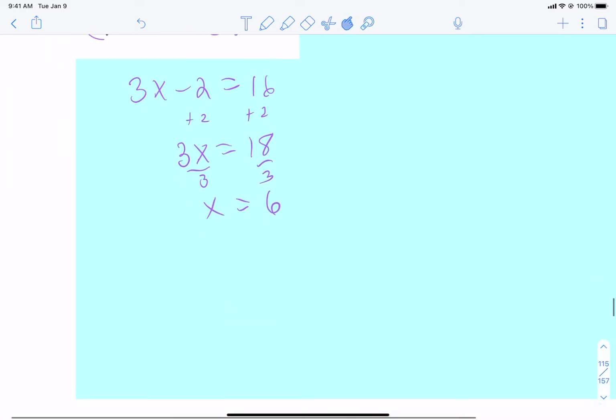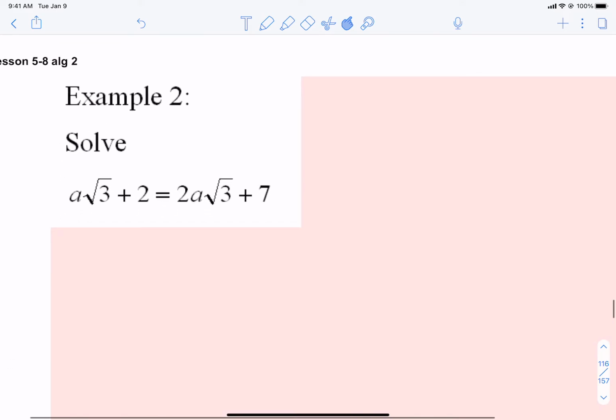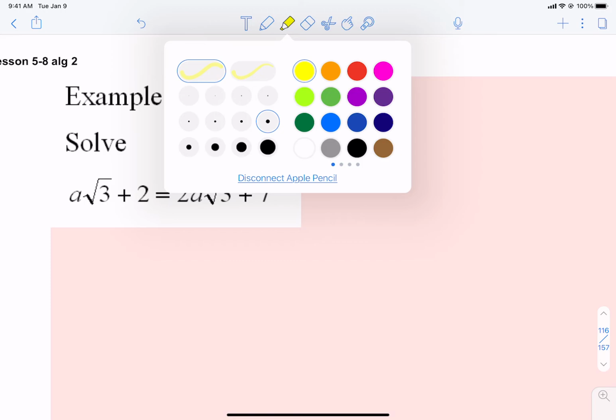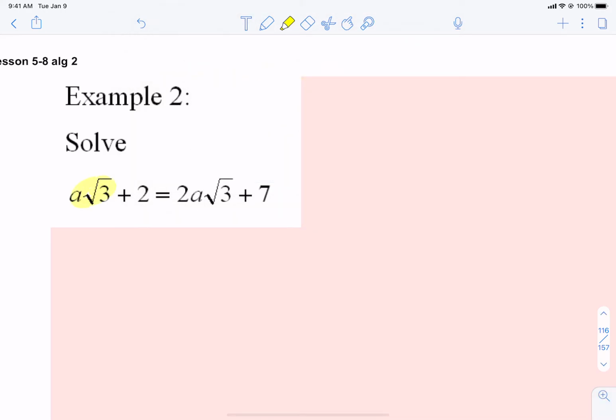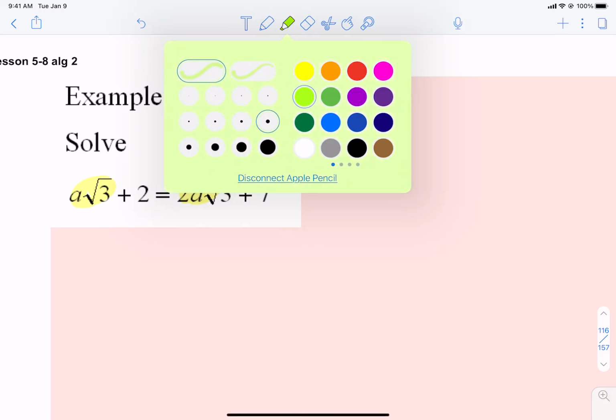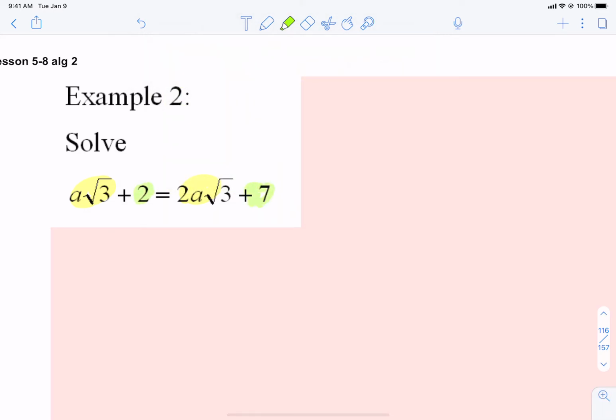You know they're going to get a little worse in example 2. We still want to use the technique. Let's get the a's on one side, and the things without an a, the 2 and the 7, on the other side. Just like a normal equation. That's always the first step if you can. So let's subtract 2 from both sides.